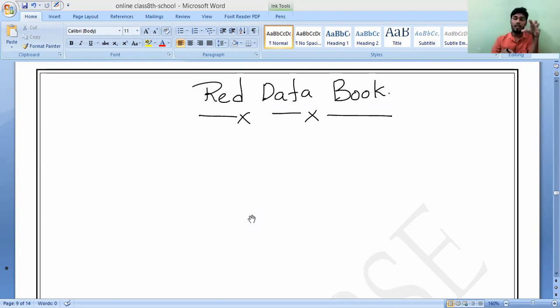How many are there? What is the count of them? What is the risk, the percentage of risk? Is their count close to the thousands, close to the hundreds, close to the tens? Then it is extreme risk. Yes or no? That is what the red data book will give you. Understand? It is not constant. It is not the same throughout; country to country, the red data book varies.